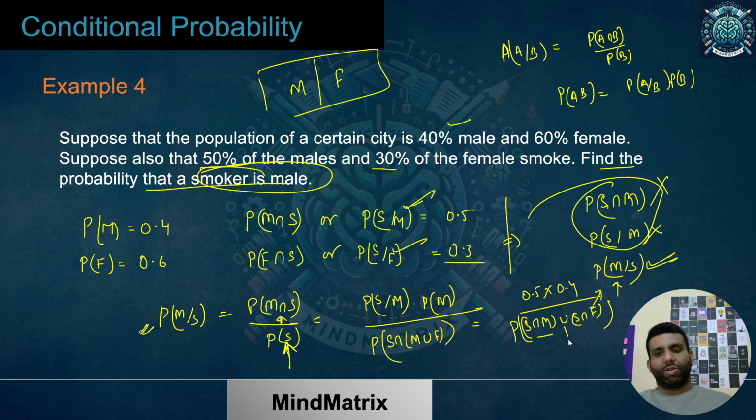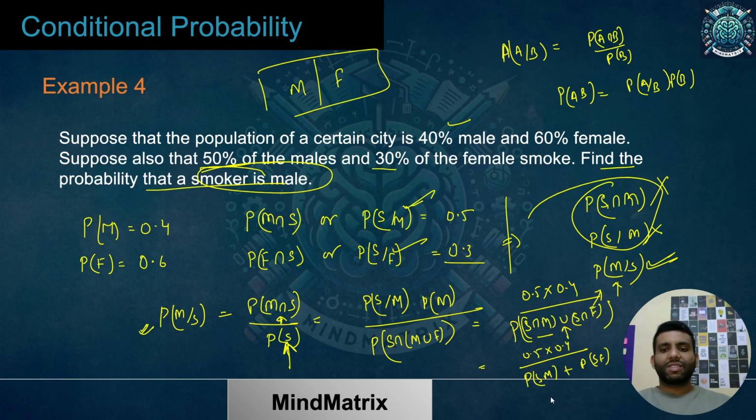Because this is a union of disjoint sets, I can break it down into the sum of individual probabilities: 0.5 into 0.4, and then the probability of SM plus the probability of SF.